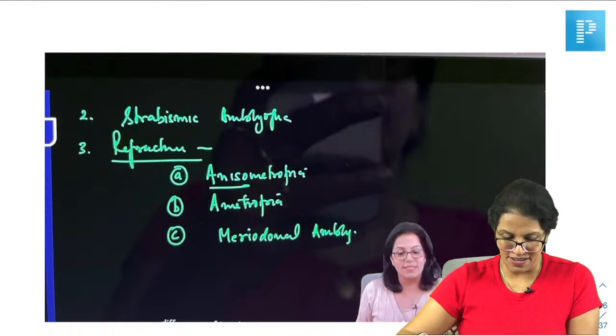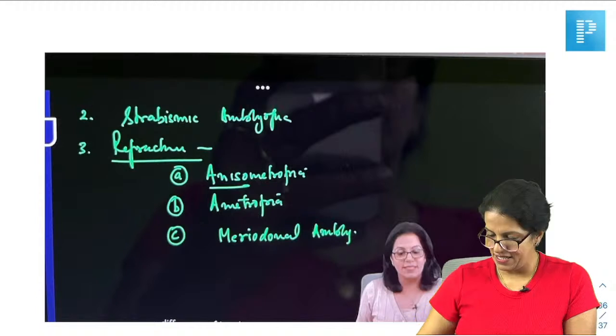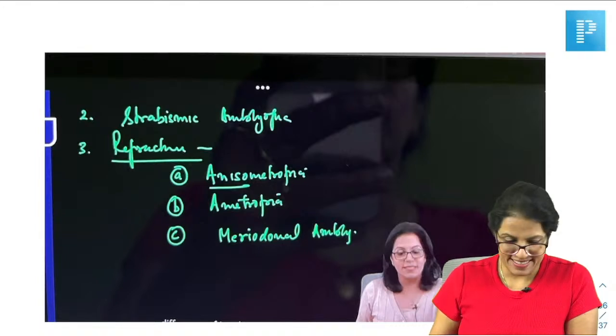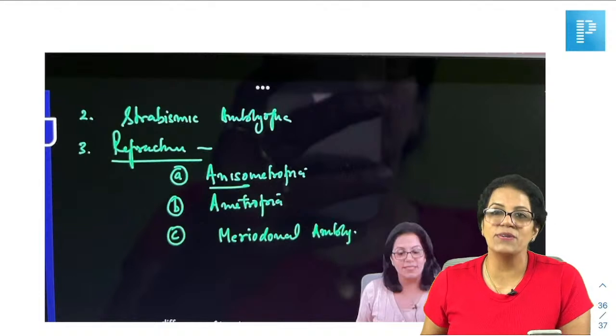I'm still waiting. Anything else? I think this much discussion was absolutely clear. I don't need to revise it with you all, correct? Any other question you want to know?